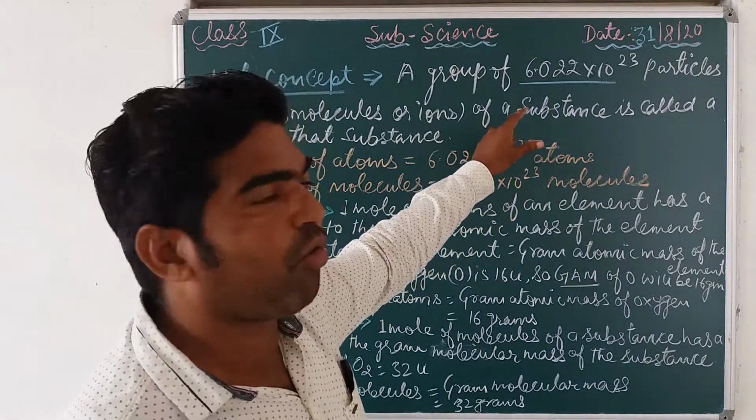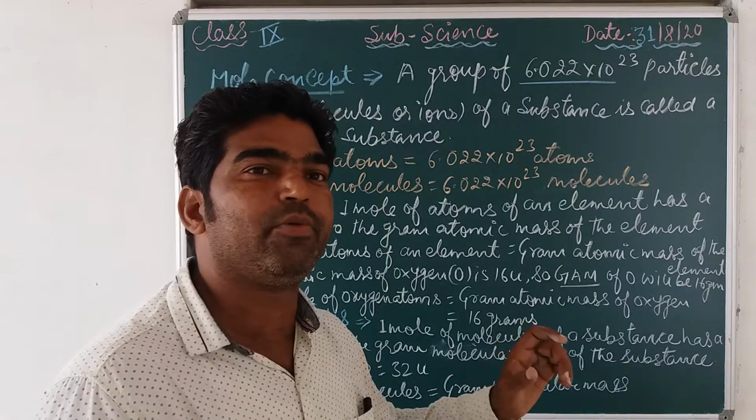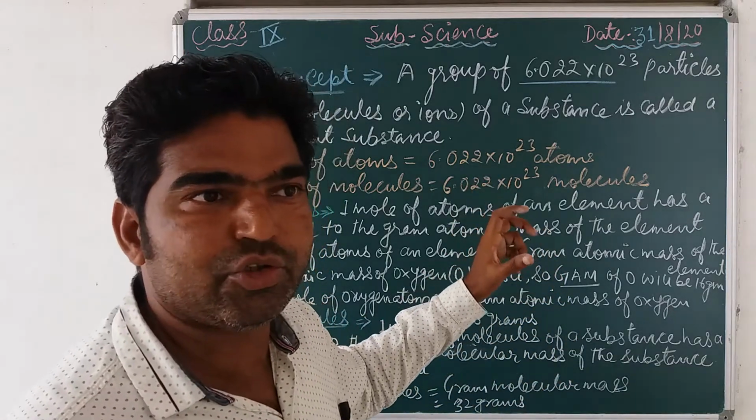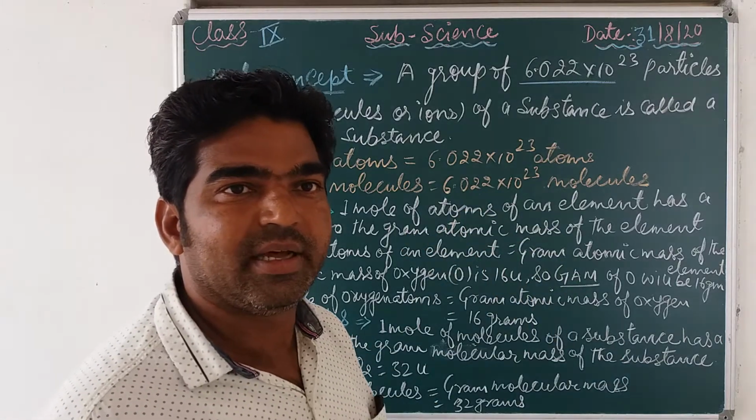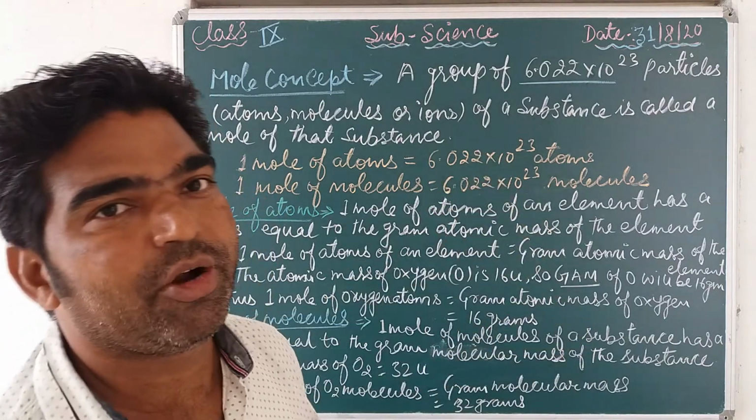This number is known as the Avogadro constant because it was experimentally proved by Amedeo Avogadro. So in honor of the scientist Avogadro, this number is known as the Avogadro number.